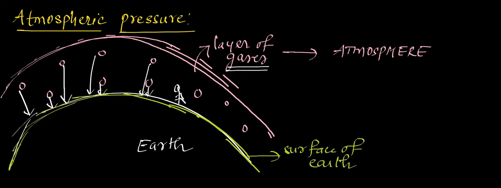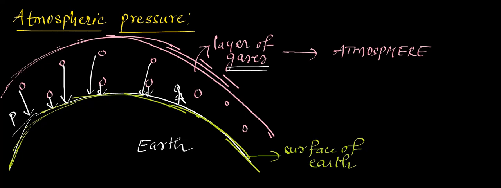Okay, so the layer of gases, what do they do? As gases have random motion, they don't sit at one place, Gautam. They just move from one place to another place because they are fluids. The definition of fluid itself says that they flow from one point to another point. So when they are moving, what happens? They undergo collisions with other gas molecules, and so they come in contact with the Earth's surface. And whenever they come in contact, they exert some pressure.